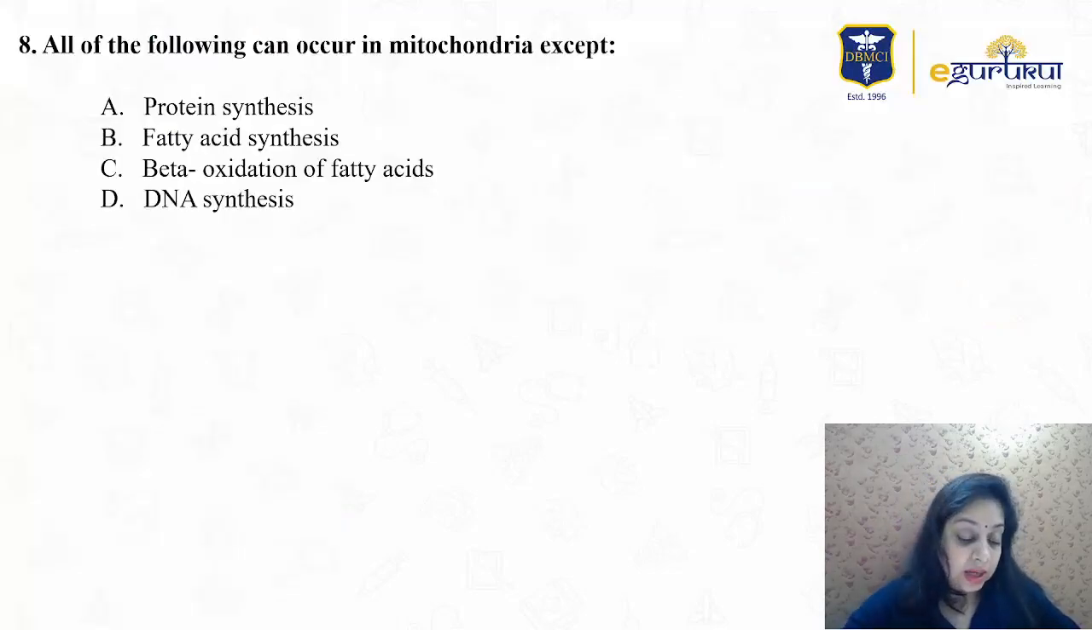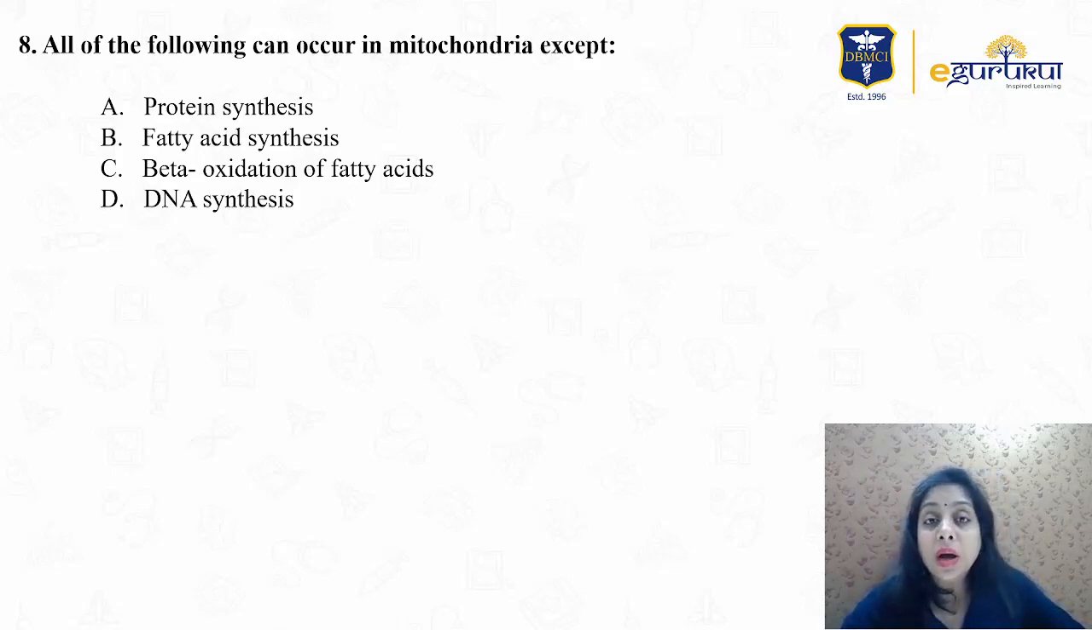Question number 8. All of the following can occur in mitochondria except. We know what mitochondria is: the powerhouse of the cell, where all the energy is generated. So mitochondria does a lot. Mitochondria is kind of self-sustaining like a cell. It has its own DNA, so it can synthesize DNA, and it can synthesize protein also. So DNA synthesis is done because you have the mitochondrial DNA.